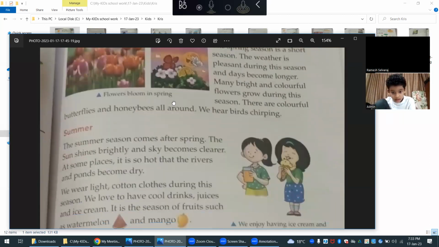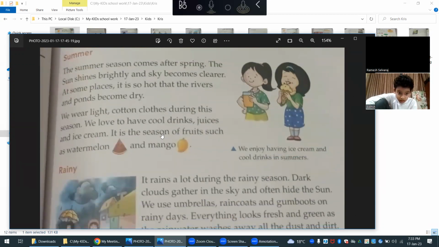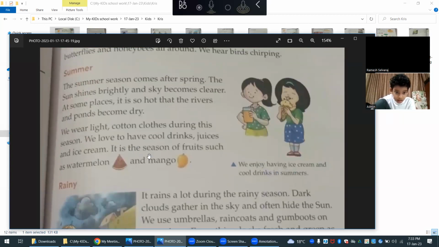Summer comes after spring. Can you remember? Summer season comes after spring. It is a season of fruits such as watermelon and mango.